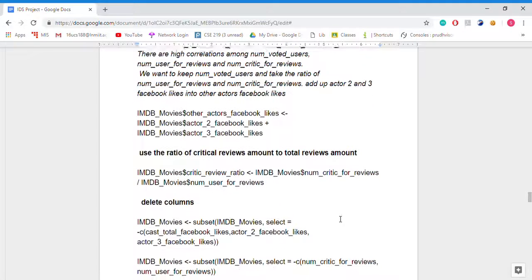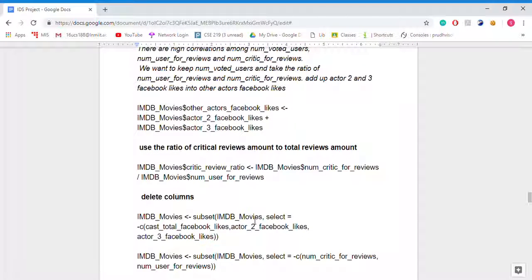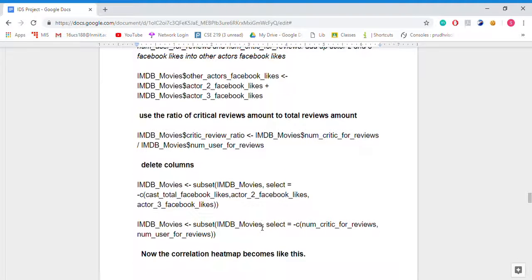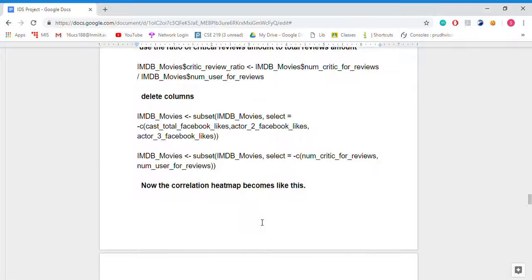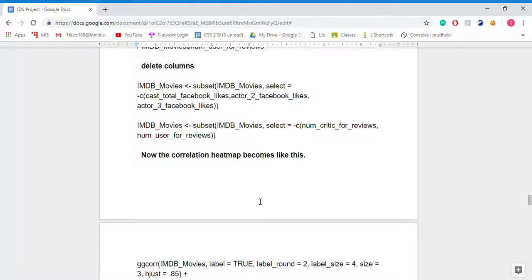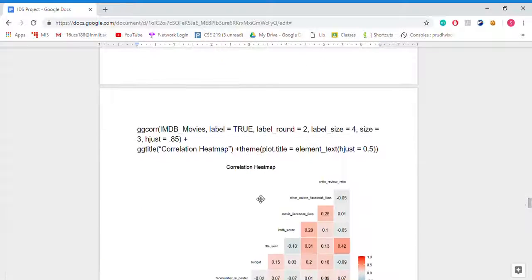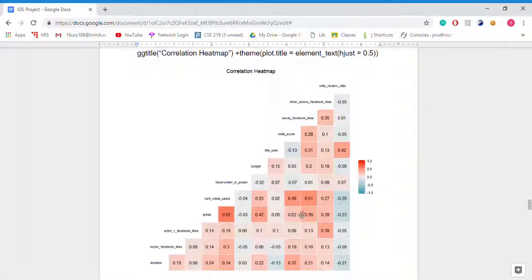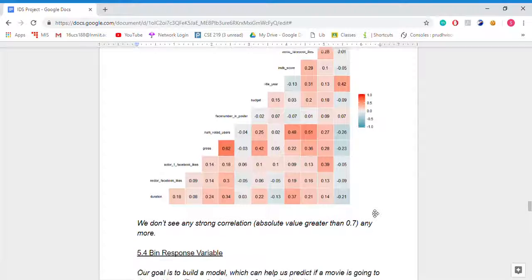Now we are deleting columns which are not very useful for our analysis, like IMDb movies, actor 2 Facebook likes, actor 3 Facebook likes. Now the correlation heat map becomes like this. So now the correlation has decreased significantly. Now we can move on to the next step.